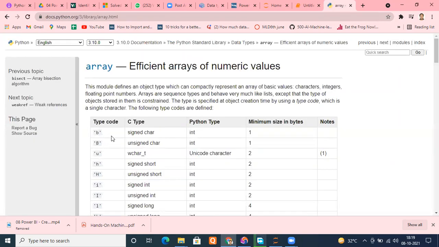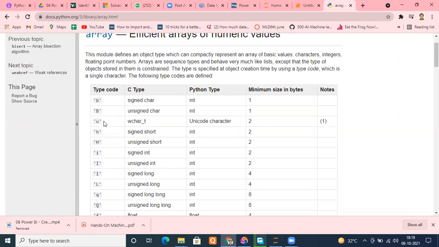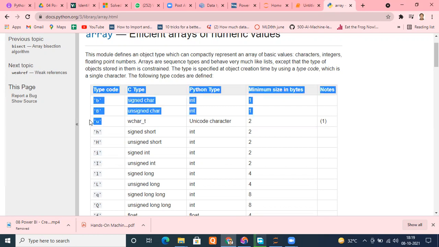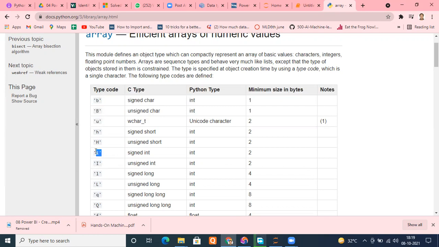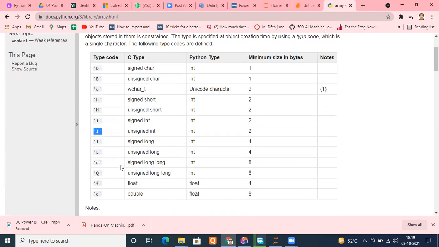This is the array page. Can you see that? These are the single character type codes which are available, which you can use. If you want to use strings or characters, this is the one: Unicode character, and the code is U. As we use integer, see, it is a signed integer for a small I. If you want to use unsigned integer, use capital I. And different things are there.